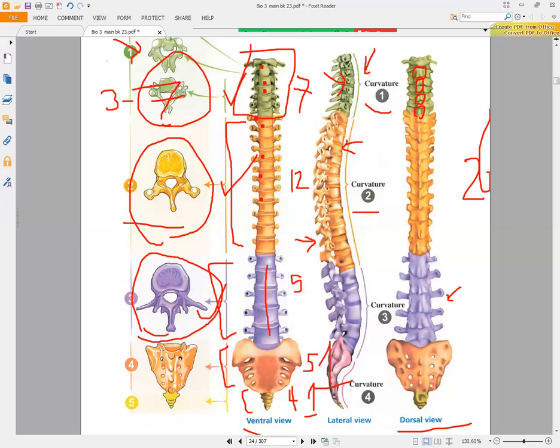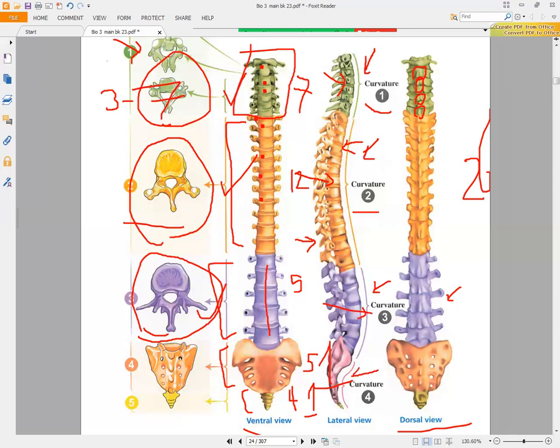If you look here at the thoracic vertebrae, you will find that we will have a concave curvature from the ventral view and a convex curvature from the dorsal view. And also, the lumbar vertebrae will contain a convex curvature from the front view, or the ventral view, and a concave curvature from the dorsal view.